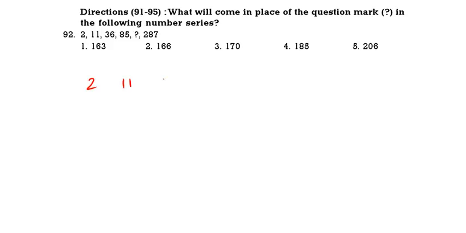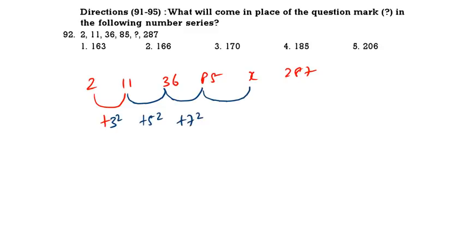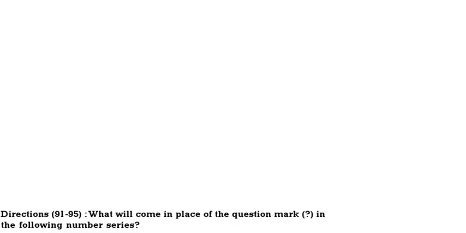2, 11, 36, 85, question mark, 287. So 2, 11. What is the gap we are having? 2 and 11, 3 square, then plus 5 square, then plus 7 square, then plus 9 square. So 85 plus 81, 166. 166 is the correct answer.